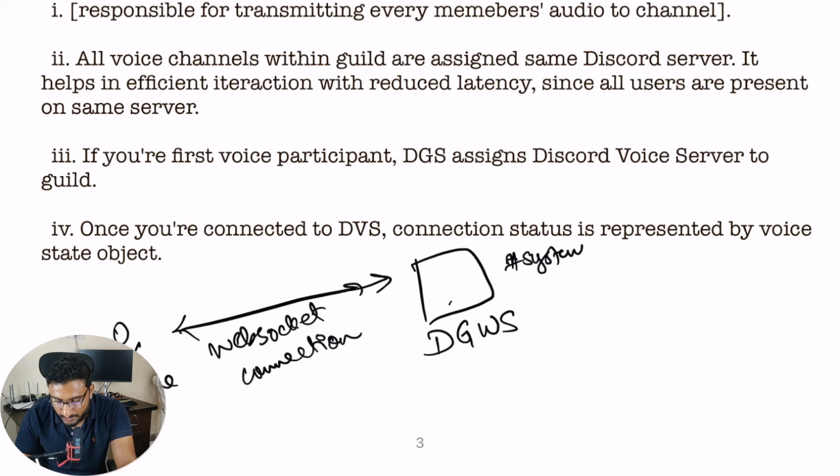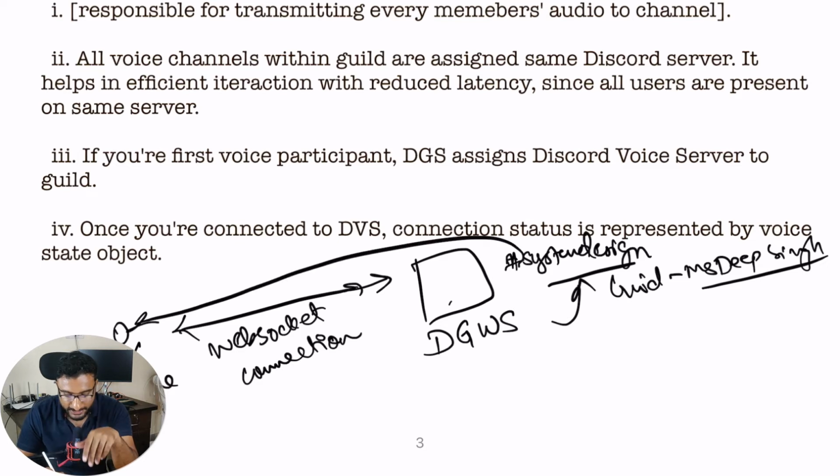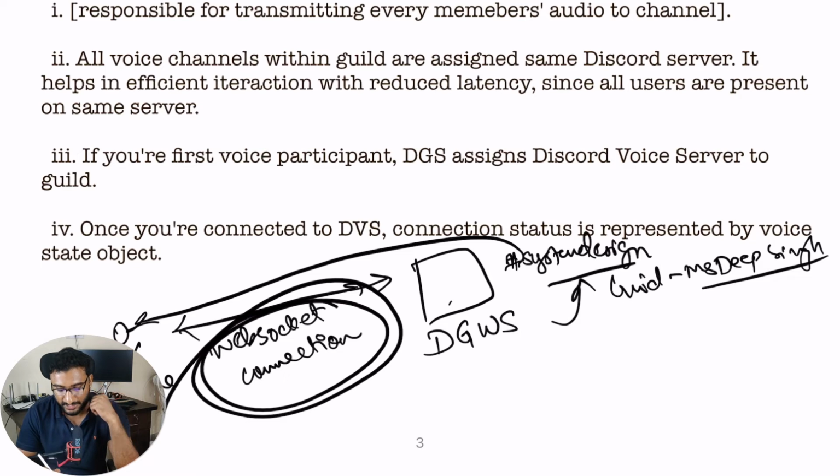This is your Discord server. The guild, when we say guild name, is MsDeep Singh. On MsDeep Singh, we have a channel system design, and on this channel, let's say I posted a new video. So I created a post that there is a new video, go watch it on YouTube. You will have to update all these users which are part of this channel. How this happens is via this WebSocket connection, which is maintained with DGWS.